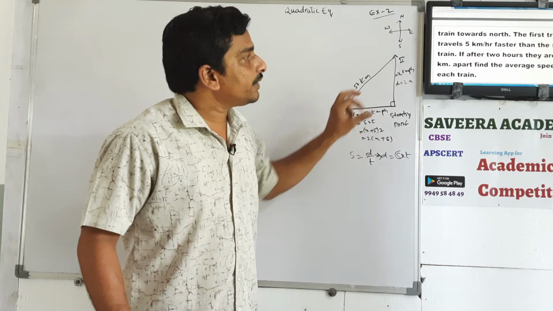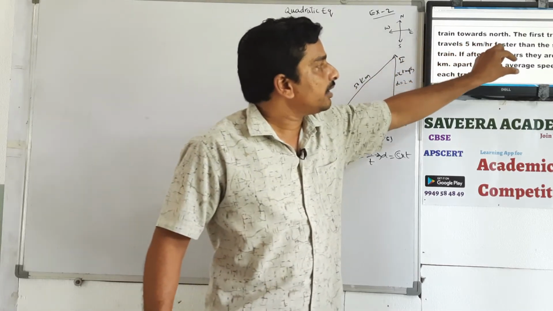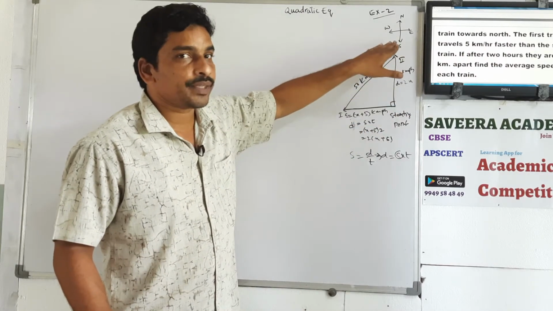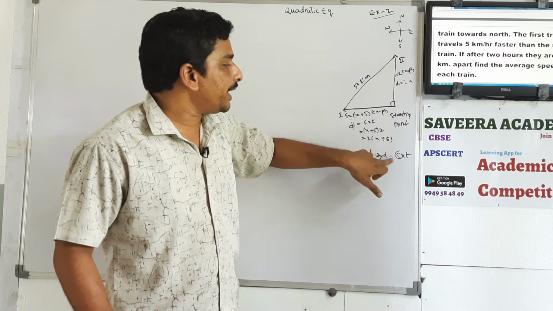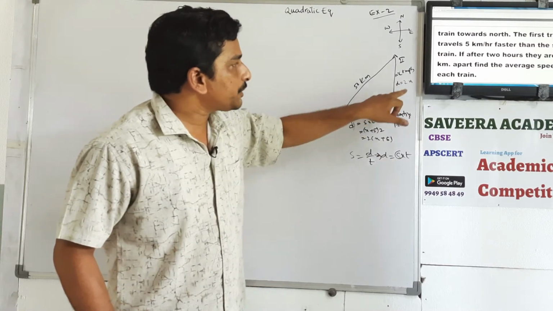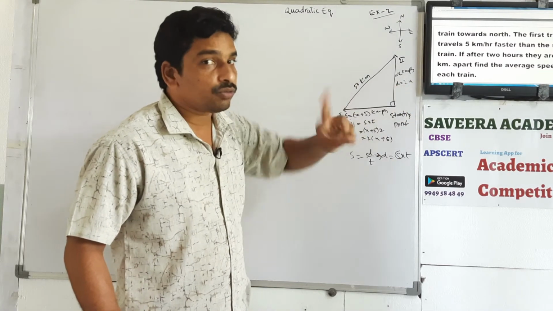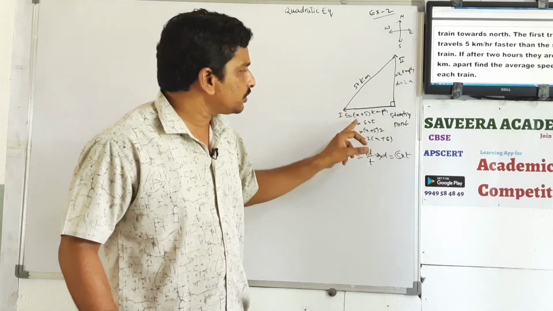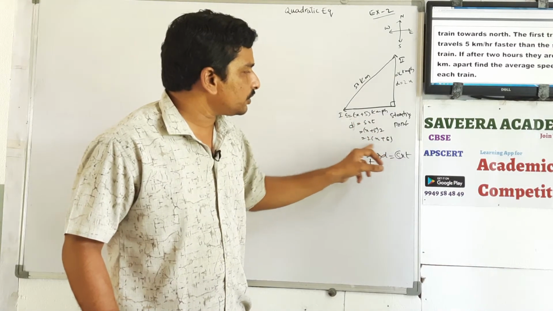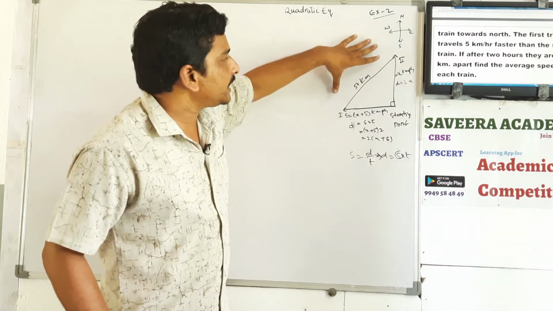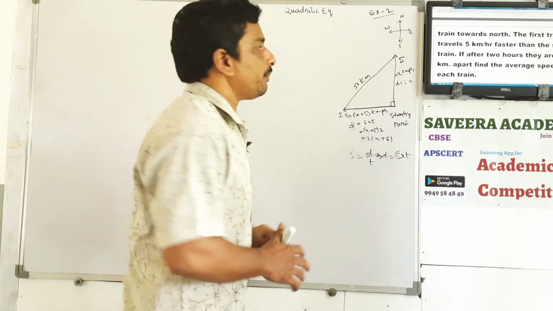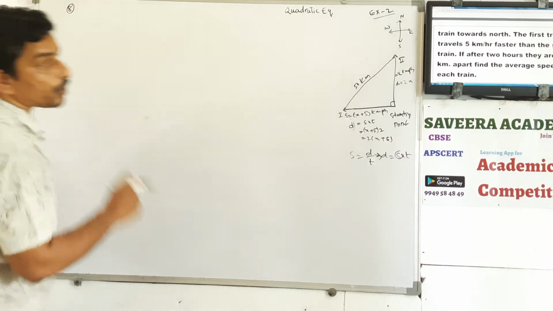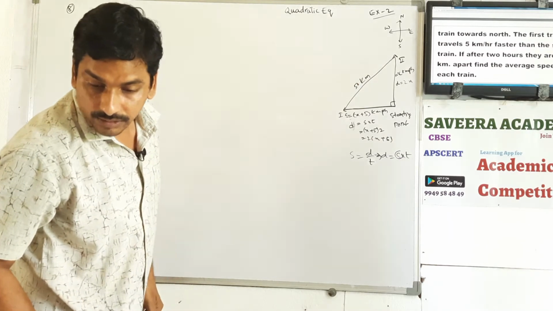Now after 2 hours they are 50 kilometers apart. In 2 hours how much distance will each cover? Distance d is equal to speed into time. Speed x, time 2 hours, so this distance is 2x. Here speed x plus 5, so 2 into x plus 5 kilometers. This is 50 kilometers. Apply Pythagoras rule. Before that, let us write the data. This is the eighth problem.